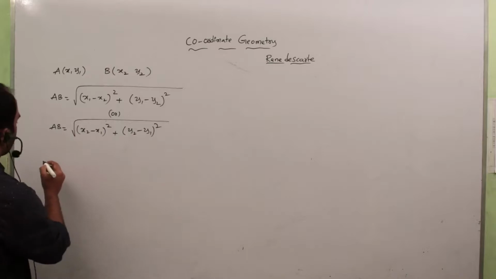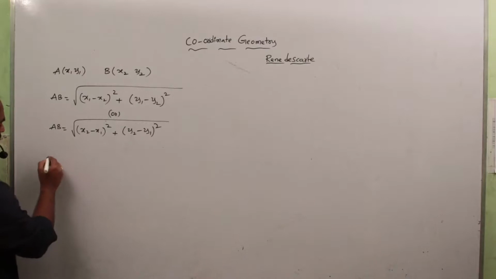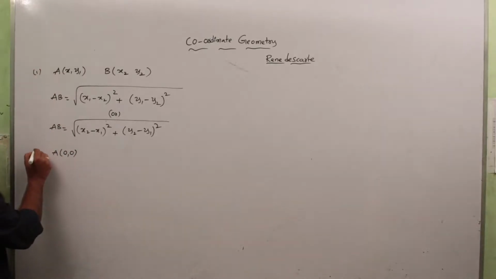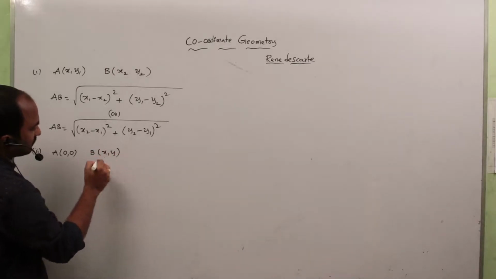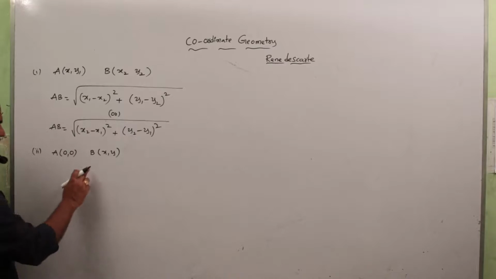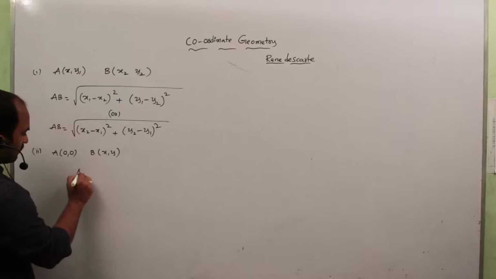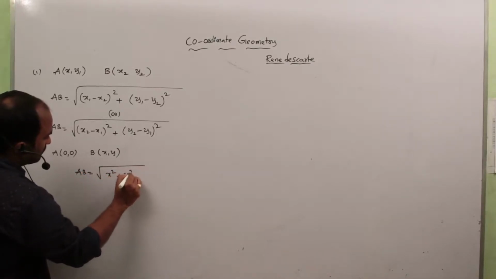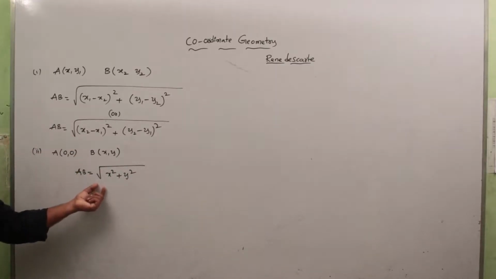From this we get many cases, and one case gives another formula that is useful in our problems. Suppose out of A and B, one point is (0, 0) and the other point is (x, y). That means the distance of a point from the origin. Then the formula AB is equal to root over x square plus y square. If you use this formula, no problem; otherwise, the other formula is also no problem.